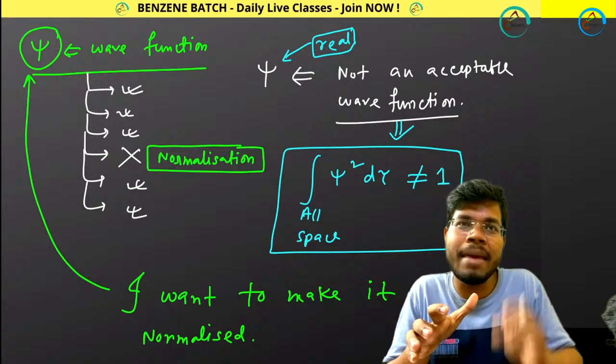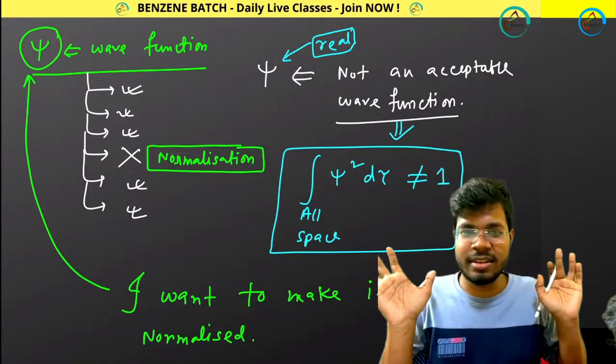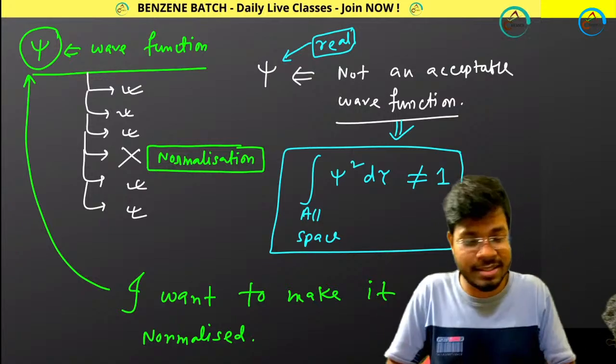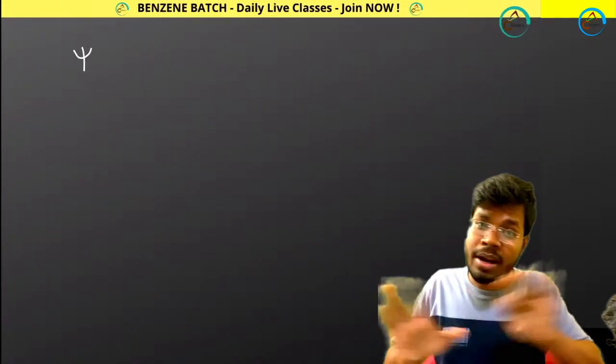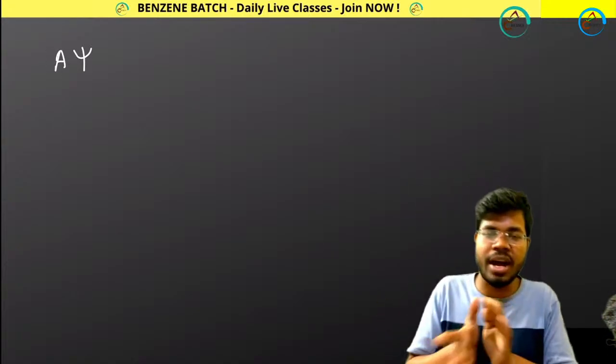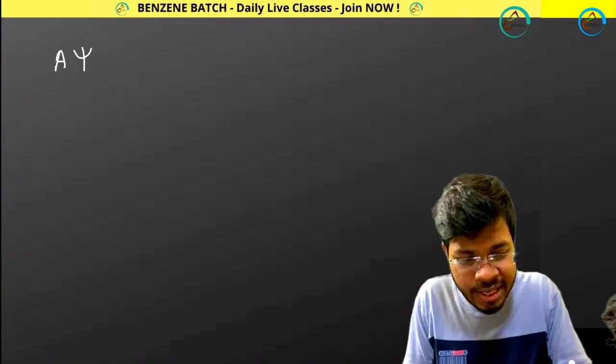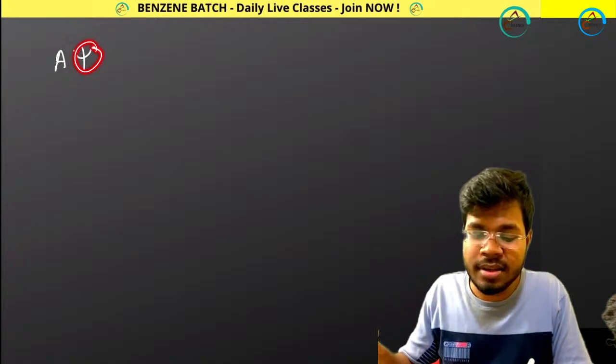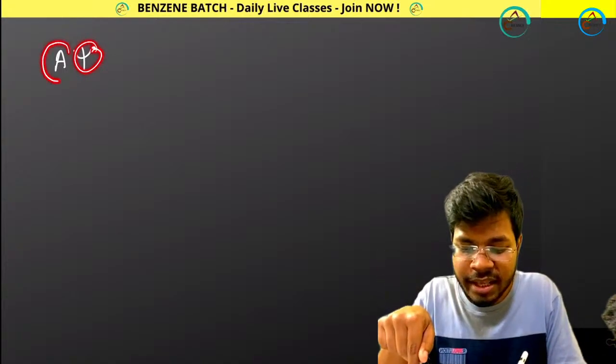How can I make it normalized? Question is this, very simple. Psi is not normalized, so to make this psi normalized, what I am doing is multiplying a constant with this psi. Initially this was not normalized, so I am multiplying a constant a.